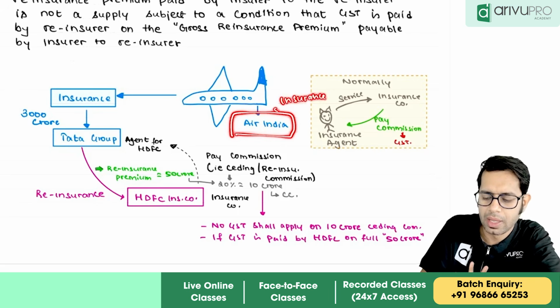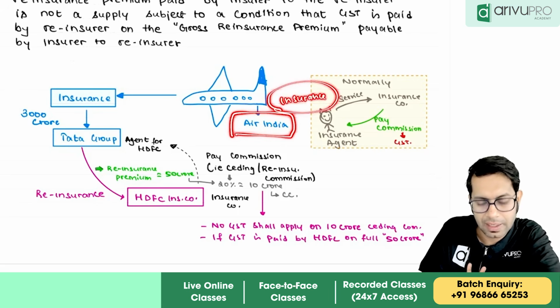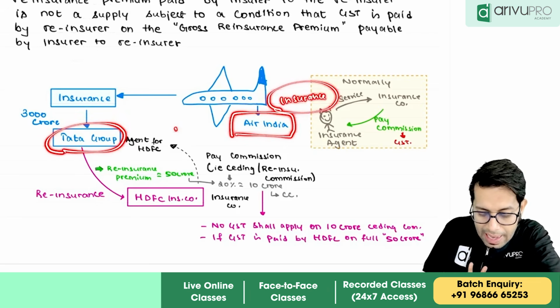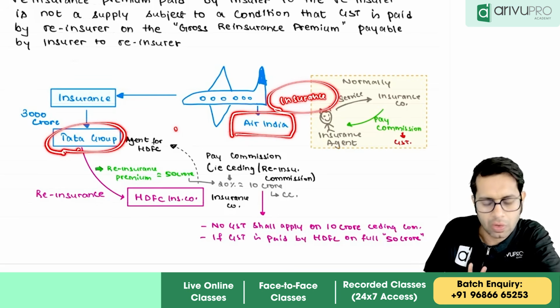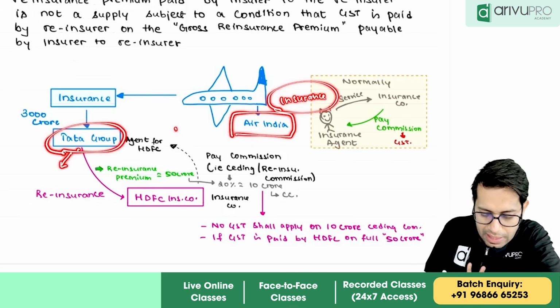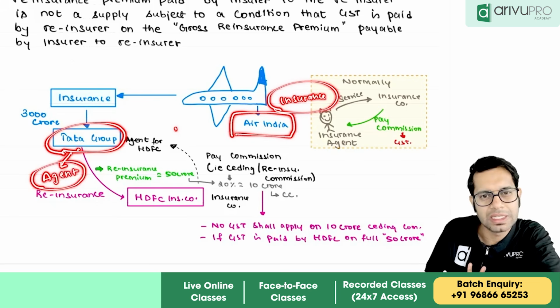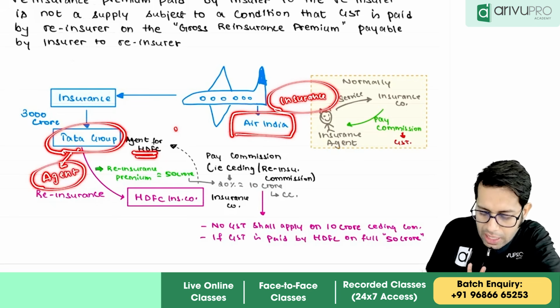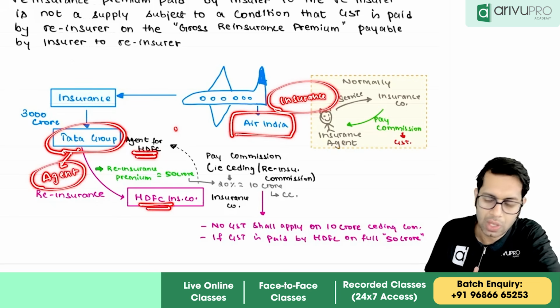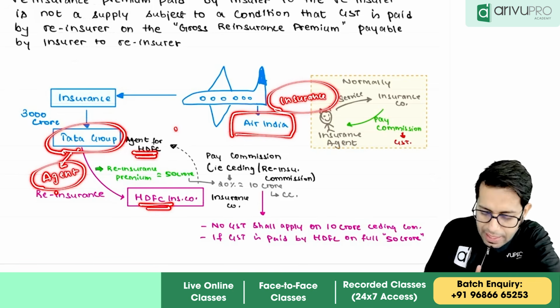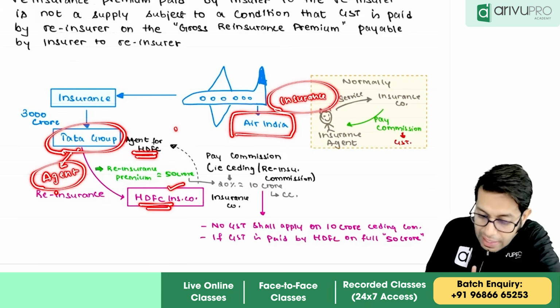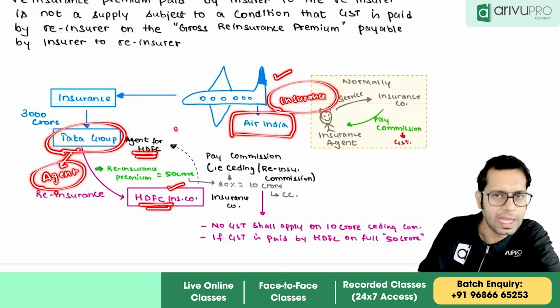Now don't take Tata Insurance Company as an insurer; you just think that it is an agent. Tata Insurance Company is an agent for HDFC Insurance Company, helping HDFC find a customer, who is Air India.